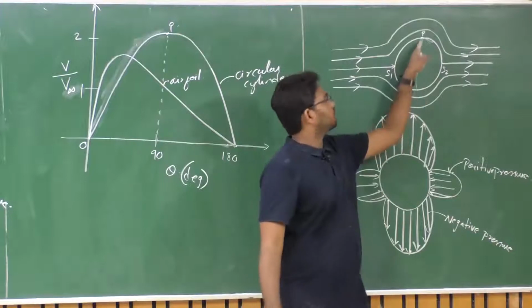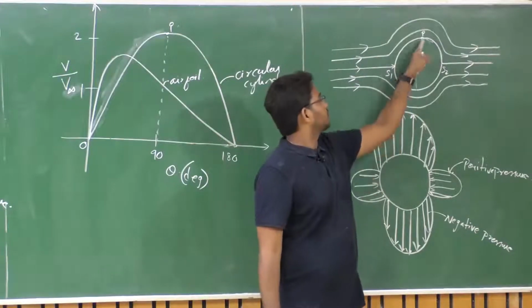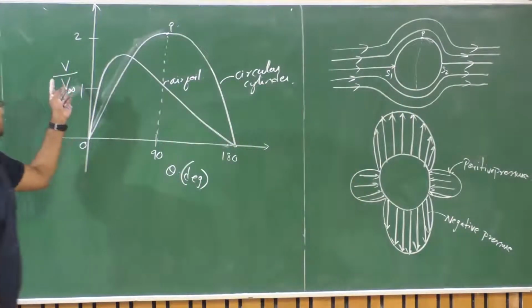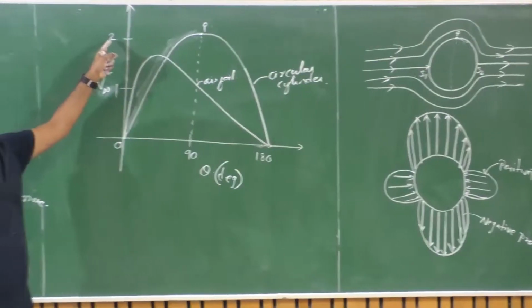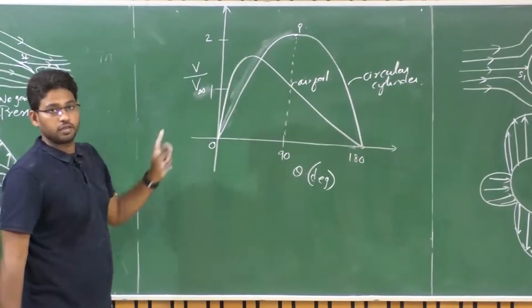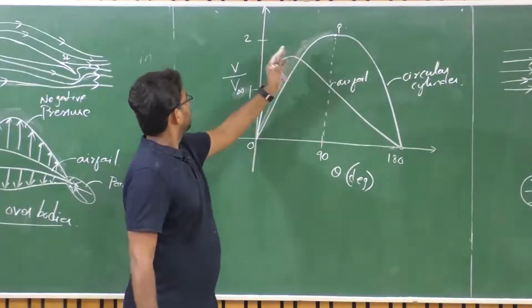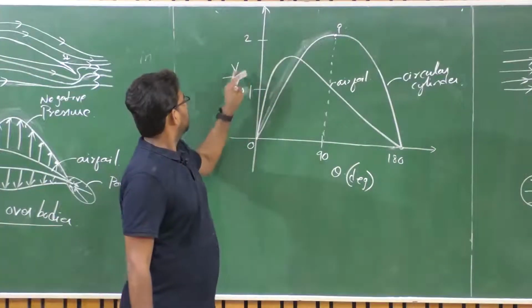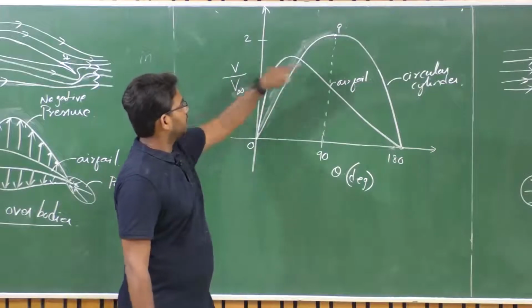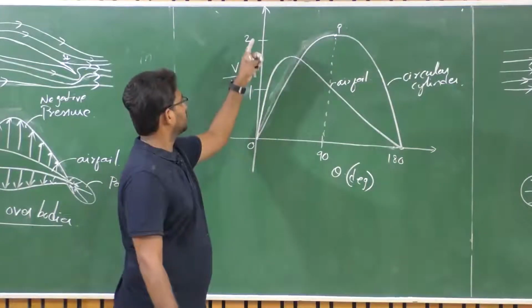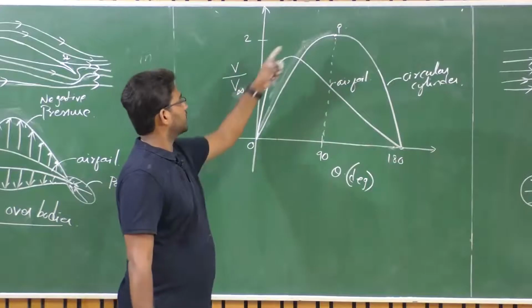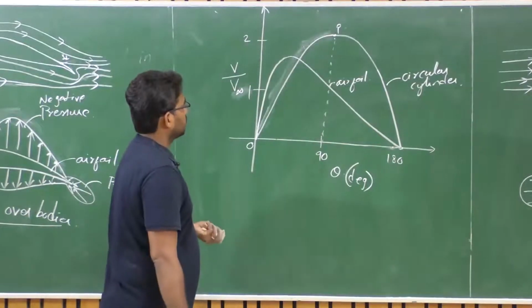So, this is the maximum thickness point for the flow. At this point, the local velocity is almost twice that of the free stream velocity, if you observe, according to ideal flow theory, which is the ideal flow theory we are talking about. So according to it, the local velocity at this maximum thickness point is about twice the free stream velocity.